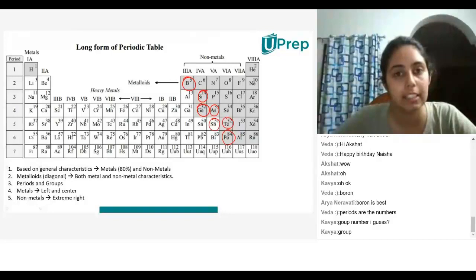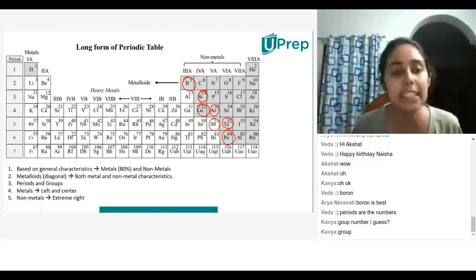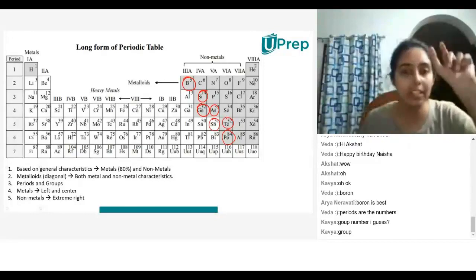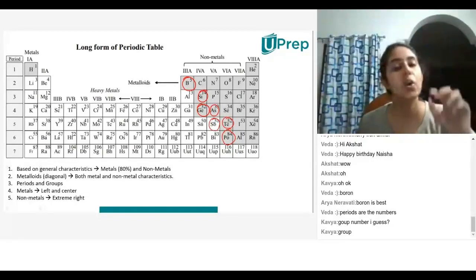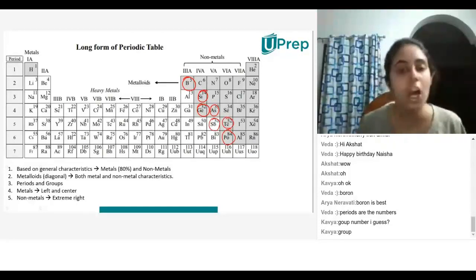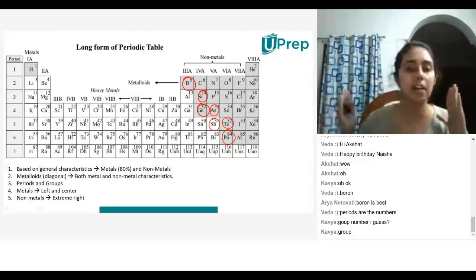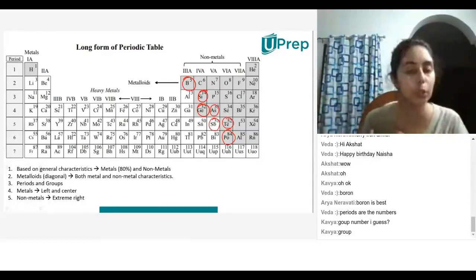Ma'am, there are categories. Yes, like Kavya said, vertical lines. All the elements falling under one particular vertical line are said to belong to a particular group.